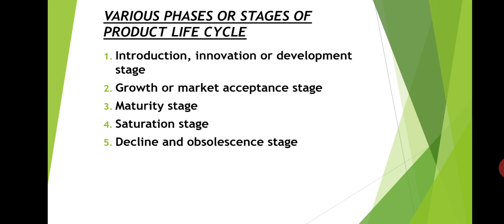So, various stages of the life cycle of a product: there are 5 stages of product life cycle. First stage, introduction stage or innovation or development stage; second one, growth or market acceptance stage; third one, maturity stage; saturation stage; and decline and obsolescence stage. So let us discuss one by one.